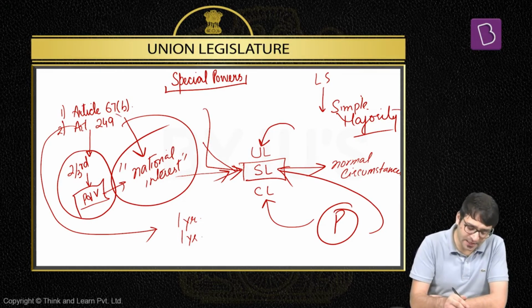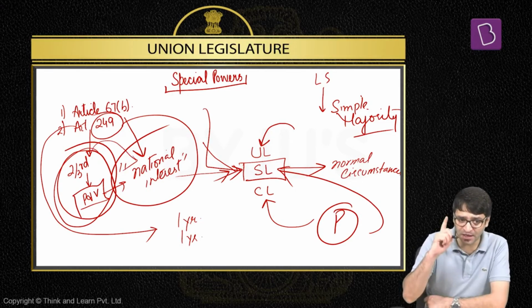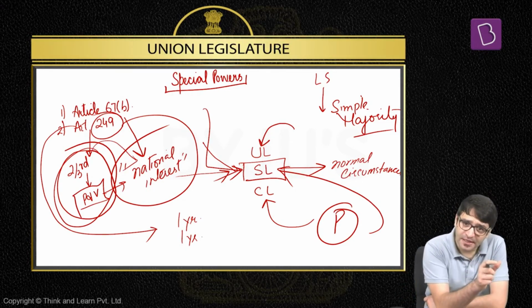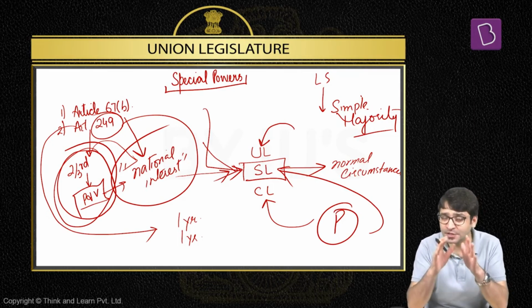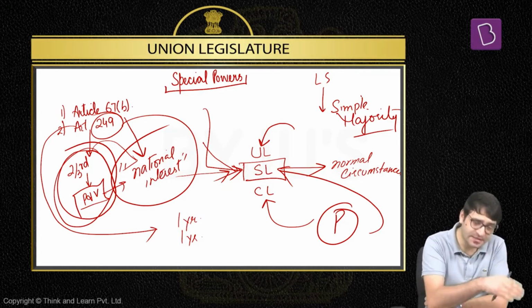If Rajya Sabha, under Article 249, passes a resolution by 2/3 of the members present and voting, saying it is in the national interest that Parliament should frame a law for that state, Parliament can frame a law for that state, even if that subject is under the state list. That's another special power of Rajya Sabha. And why is this power given to Rajya Sabha? Because Rajya Sabha is the Council of States. It represents states in the Parliament.